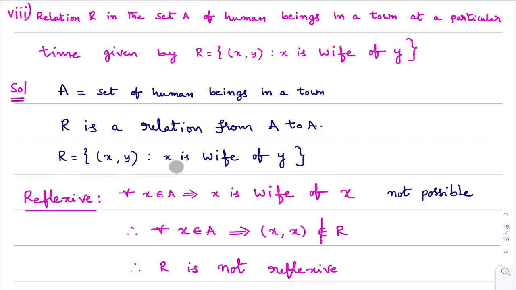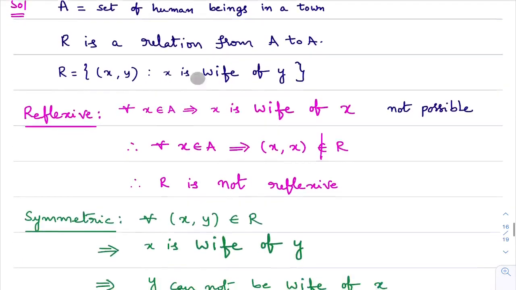Here you see x is wife of y. That means who is male, who is female here? x is wife of y means x is female, correct? y is male. Keep this point in your mind.